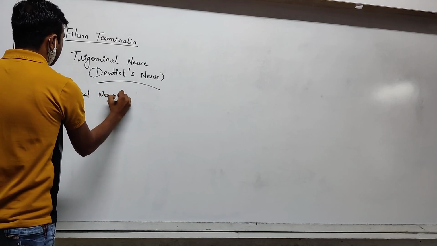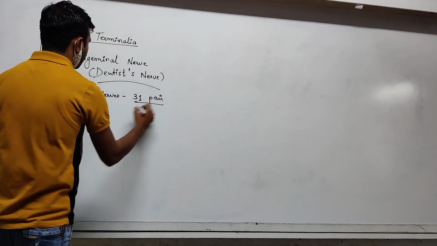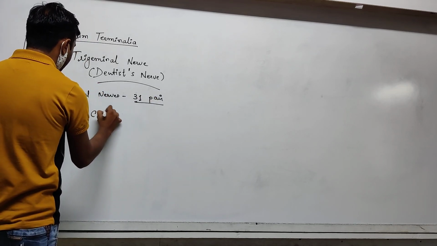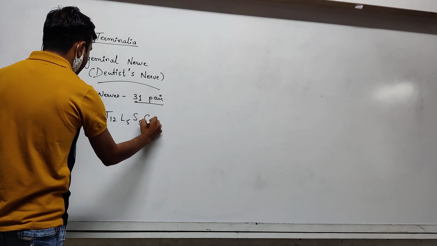Spinal nerves are 31 pairs. C8, T12, L5, S5, C1.